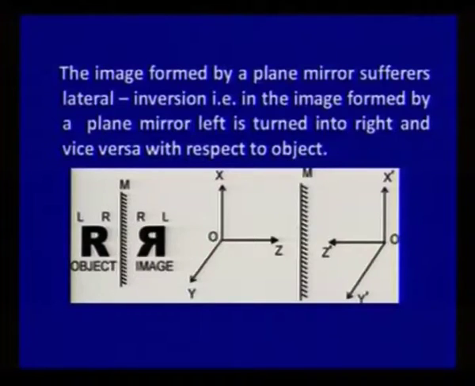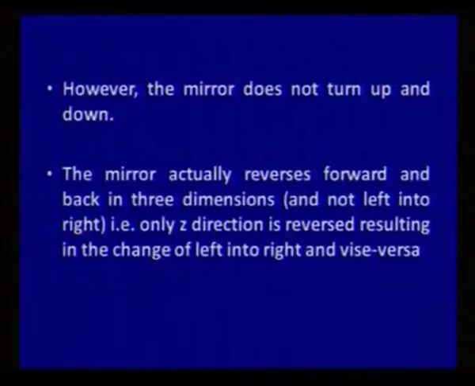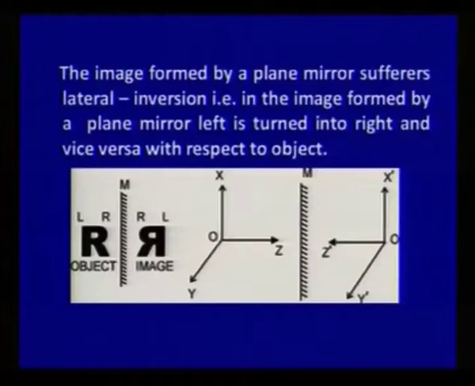There is a change only in the 3-dimensional figure, and it is very important to know that the mirror actually reverses forward and back in 3 dimensions and not left to right. So, only the Z direction is reversed, as you have already seen, and we call this phenomenon lateral inversion of light.